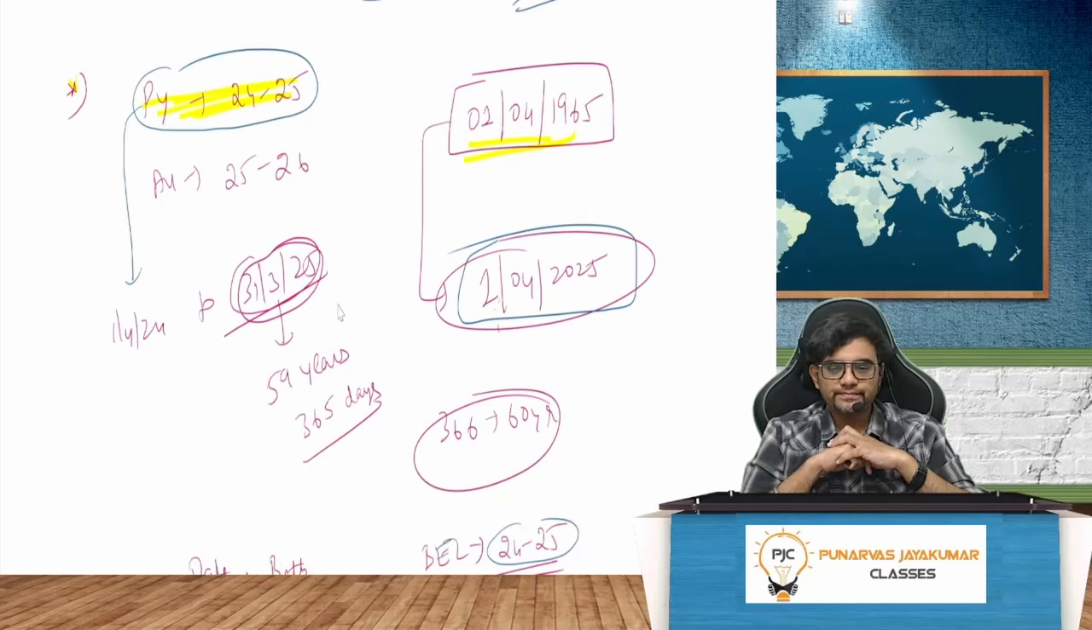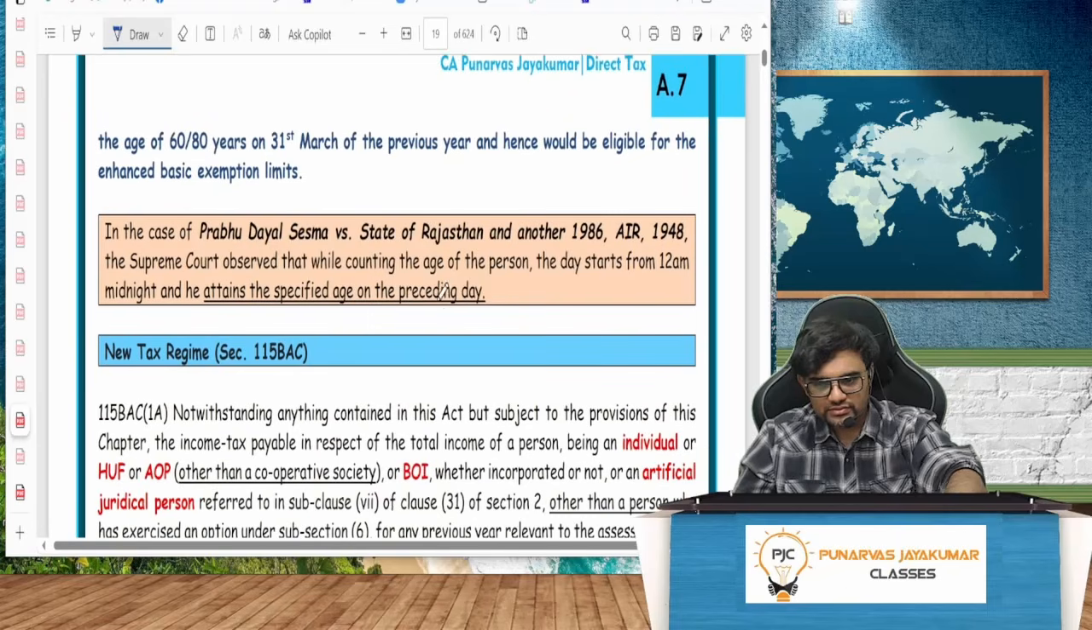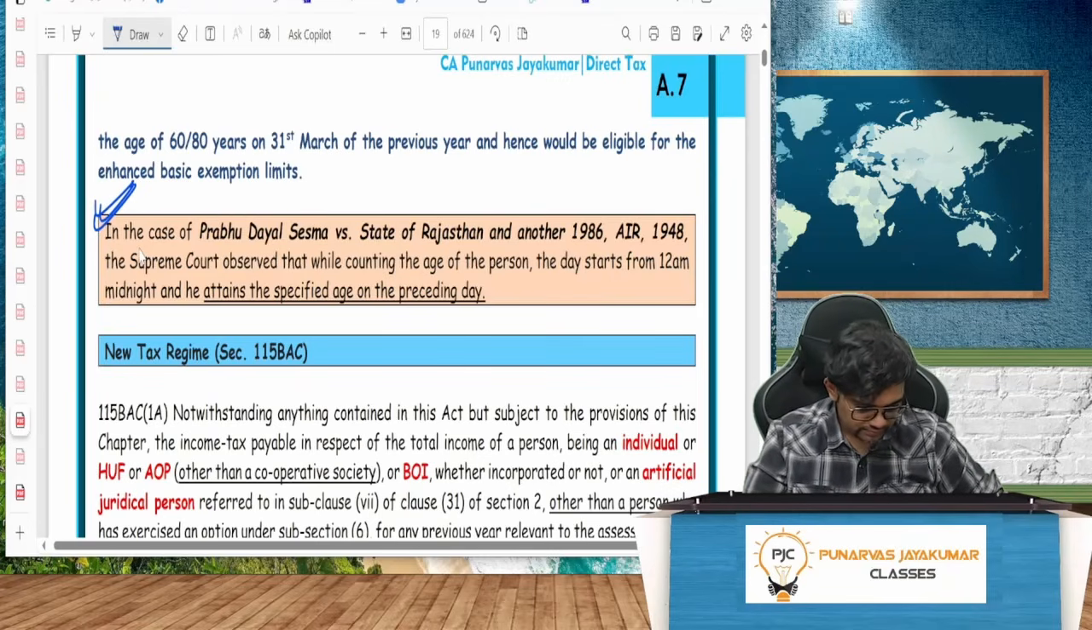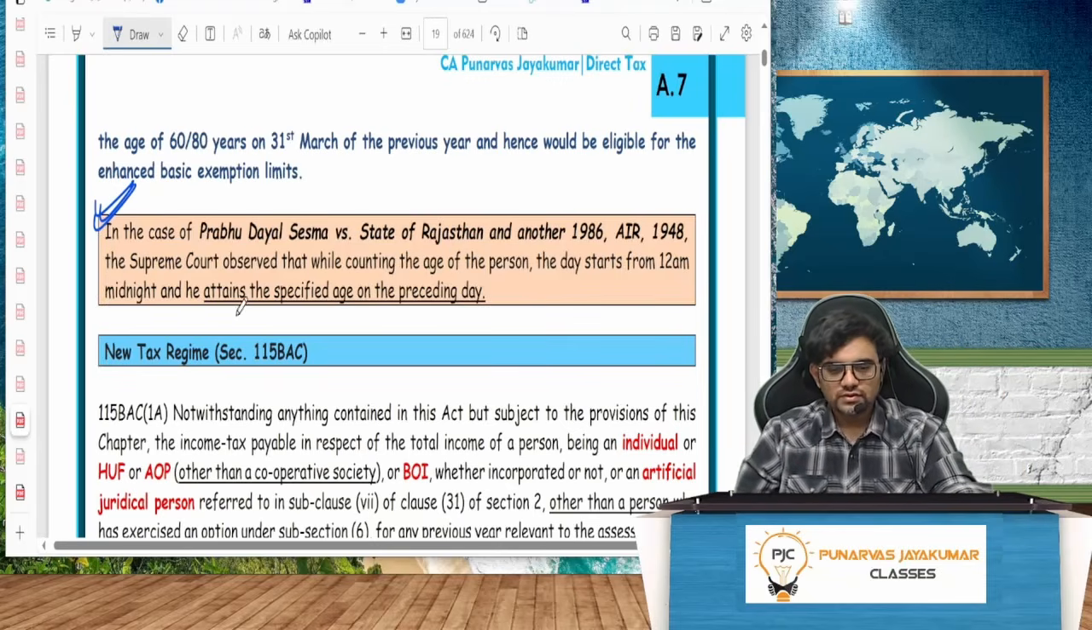Yes or no? Kindly read this decision here. A7. A7, guys. Read. Understood?